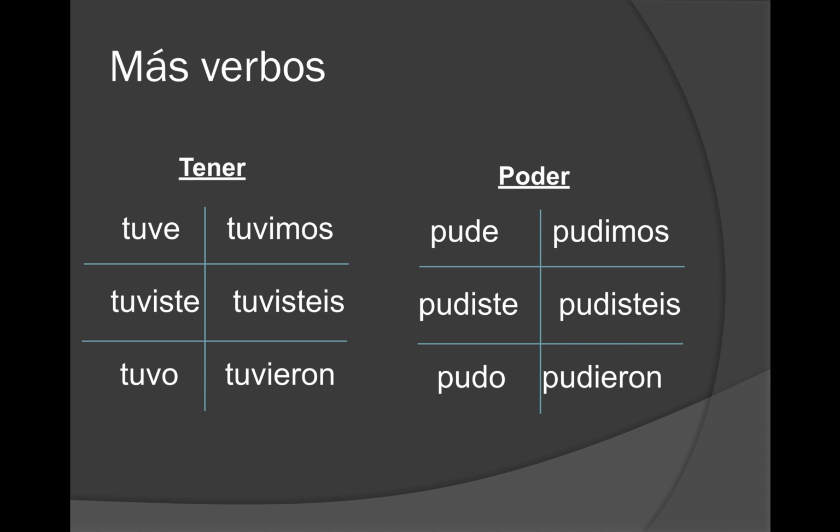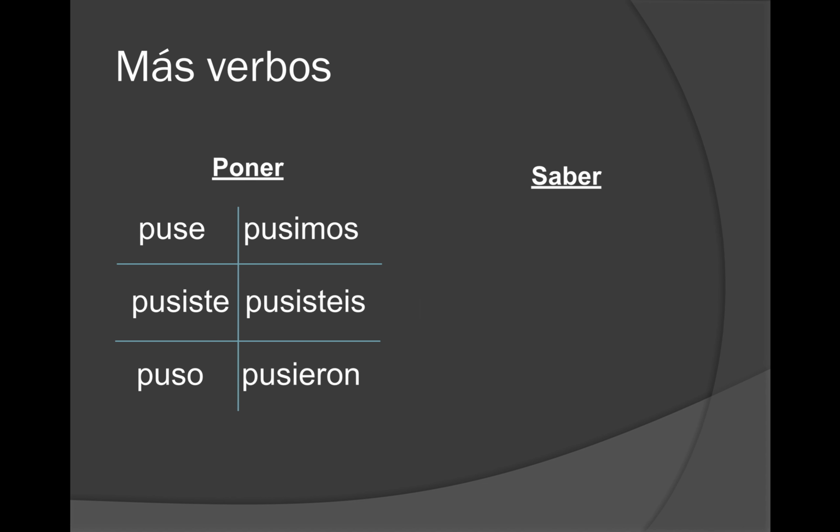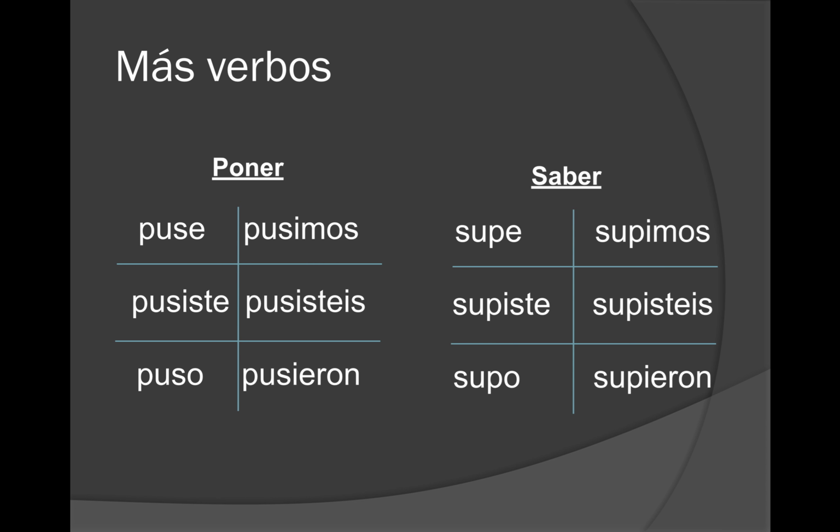None of these hybrid or IUJ verbs are going to have accents. Poner is going to become puse, pusiste, puso, pusimos, pusisteis, and pusieron. Saber: supe, supiste, supo, supimos, supisteis, and supieron. Again, taking those irregular endings attached to those stems, pus- and sup-.